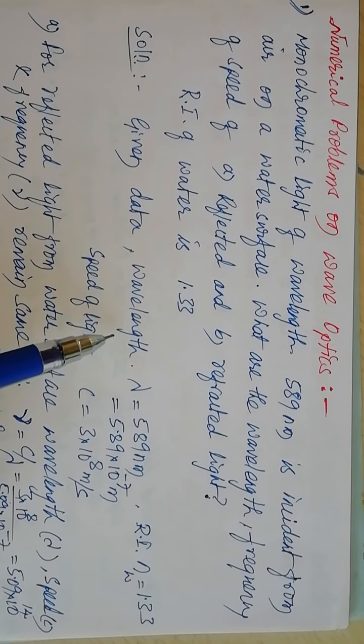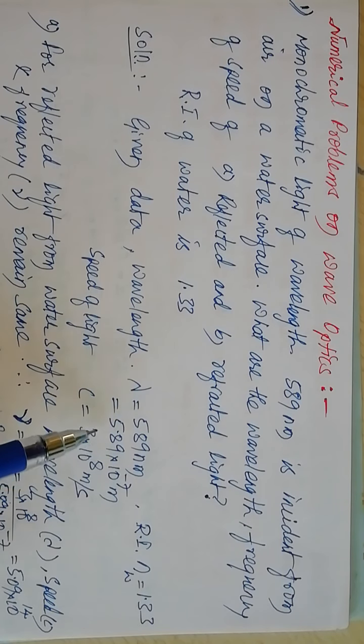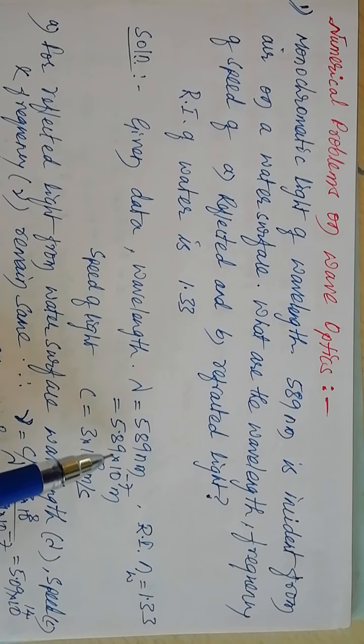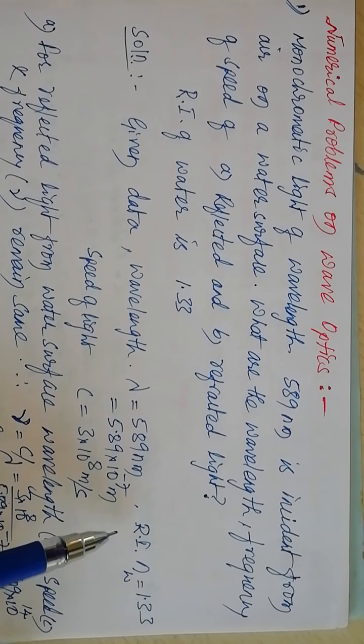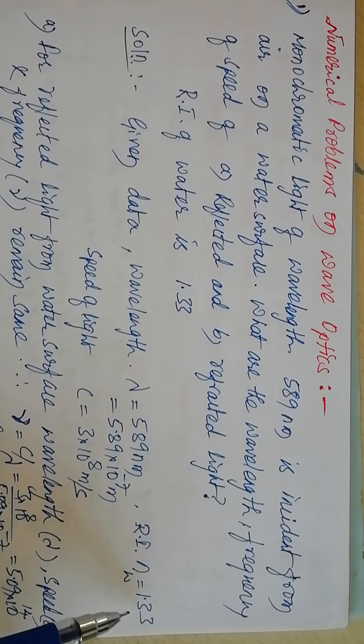So the given data is: wavelength of light 589 nanometer or 5.89 into 10 raised to minus 7 meter. Speed of light in air is 3 into 10 to the power of 8 meter per second. Refractive index of water is 1.33. For reflected light from the water surface, wavelength lambda, speed of light c and frequency nu remain the same.